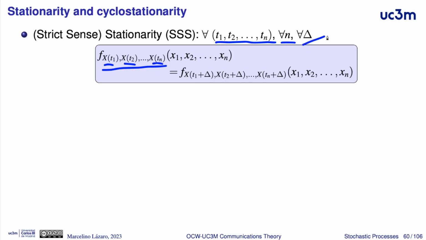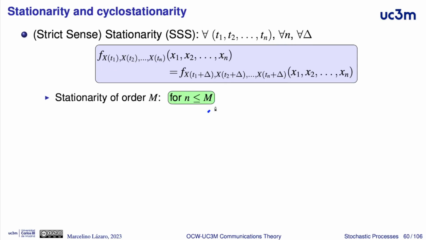If we increase all the instants by a given value delta, the PDF remains constant. The PDF depends only on the relative distance between the time instants, not on the time instants themselves. This is the strict sense definition of stationarity. In some cases, there is a definition for a given order m, and in this case, the number of time instants is limited to be at most m, the order of this strict sense definition of stationarity.